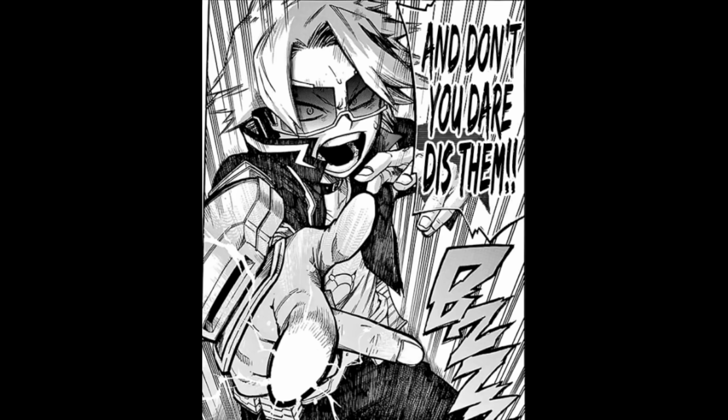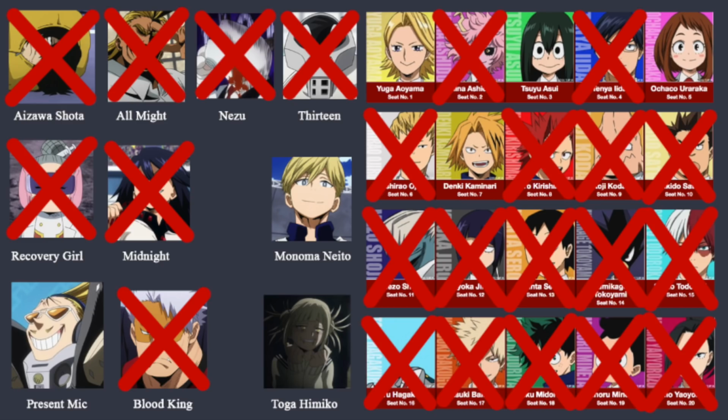If we do look at Kaminari's one moment in the provisional hero license exam, what's he doing? Talking about how his friends deserve respect and how Shishikura shouldn't diss them, as it says in this particular translation, which would be an unnecessary display of loyalty if he were the traitor. Once again, it's not something that he would be faulted for if he didn't do it. Like Ashiro, we don't know much about his backstory that might show he could possibly be blackmailed or bribed.